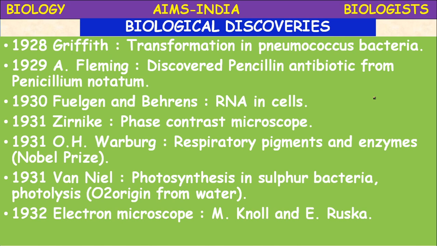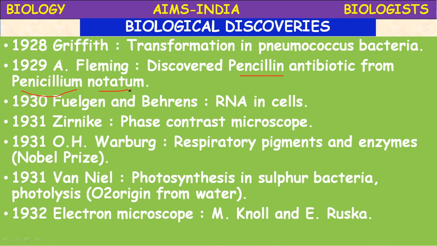In 1929, Alexander Fleming discovered the first antibiotic, penicillin, from a fungus by the name Penicillium notatum. In olden days, when antibiotics and vaccines were not discovered, the death rate was more. Now the birth rate has increased and the death rate has decreased because of antibiotics and vaccines.